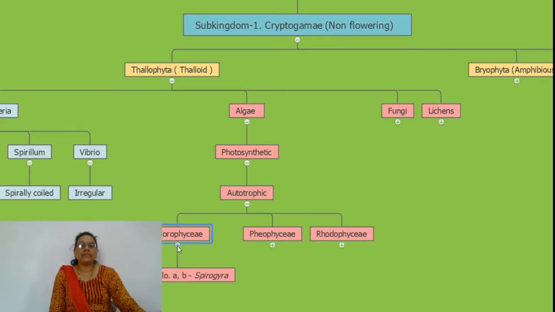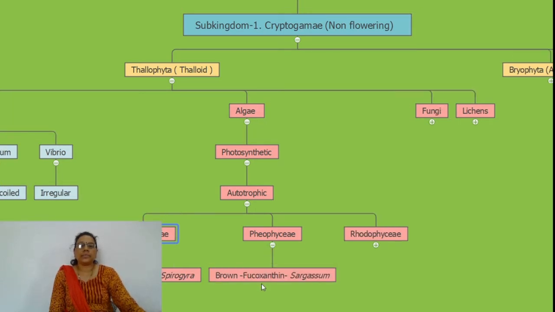Chloro, that is green pigment, rich in chlorophyll A and B, they are called Chlorophyta, and examples are Spirogyra, Ulva, Chara. The majority of Chlorophyceae members are freshwater algae. The Phaeophyceae, due to their color pigment, along with chlorophyll A and B, contain fucoxanthin, the brown colored pigment present in them. They are called Phaeophyta, and an example is Sargassum.